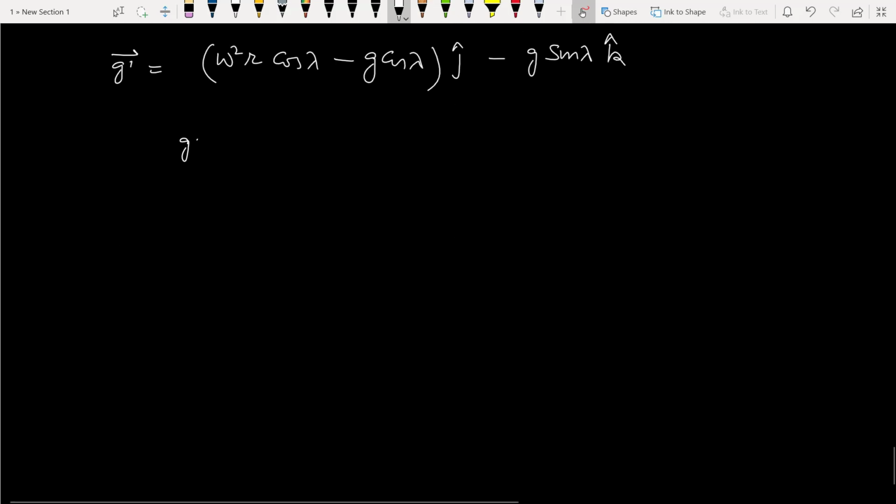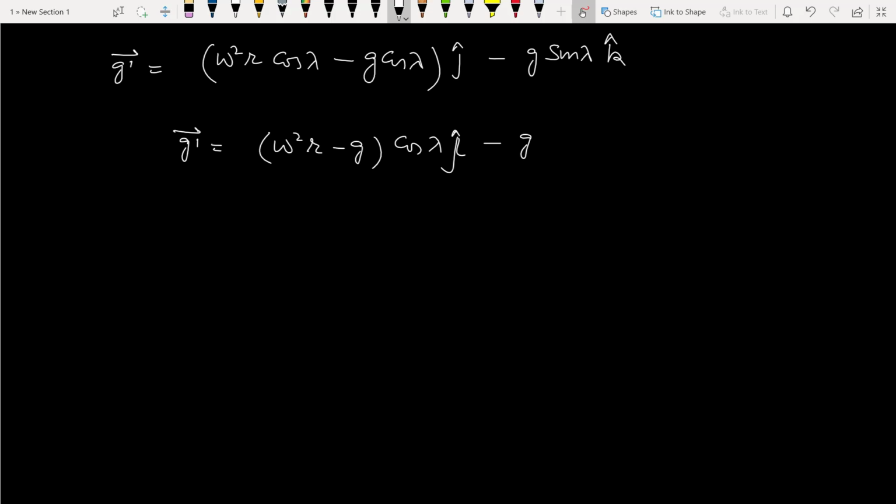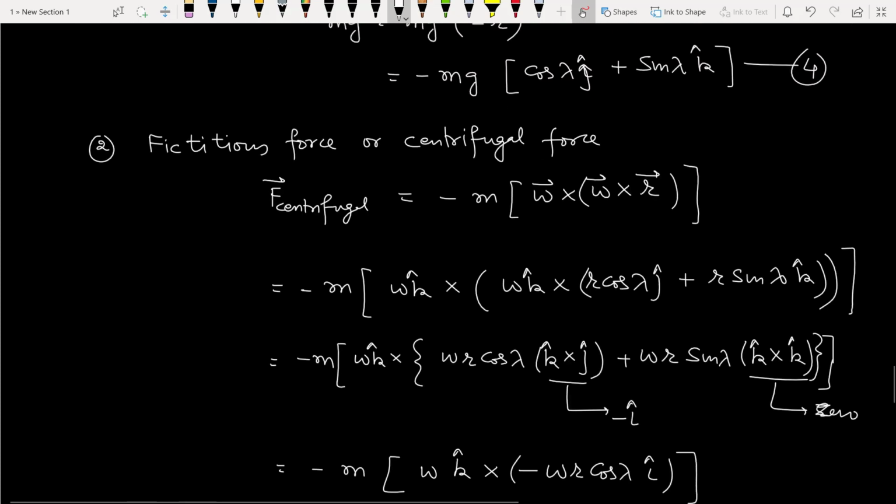So it is g dash, it will be having omega square r minus g cos lambda also comes out as common, j cap, minus g sin lambda k cap. We mark this as equation number 5.